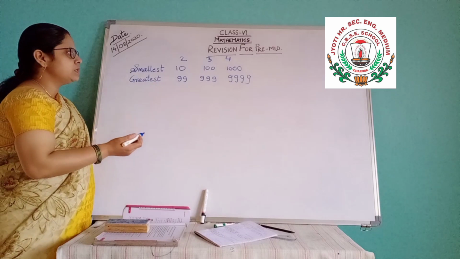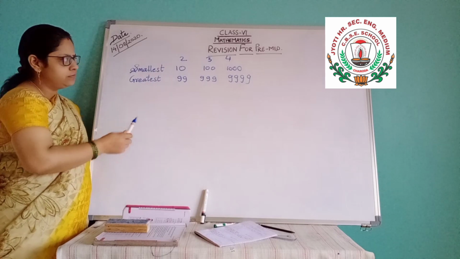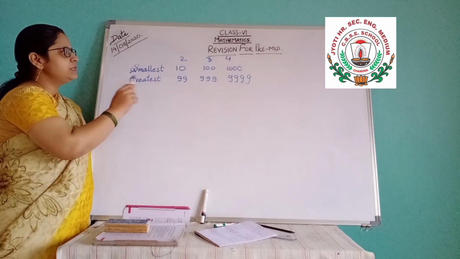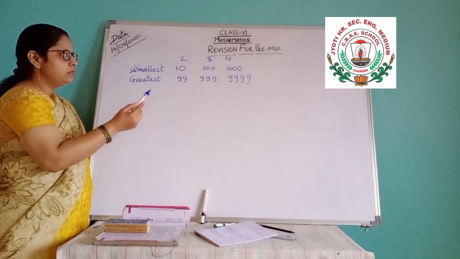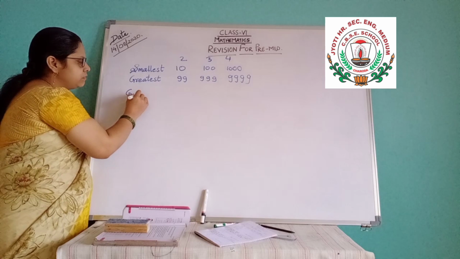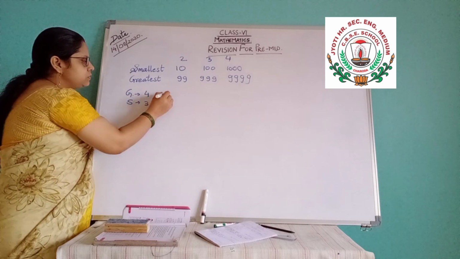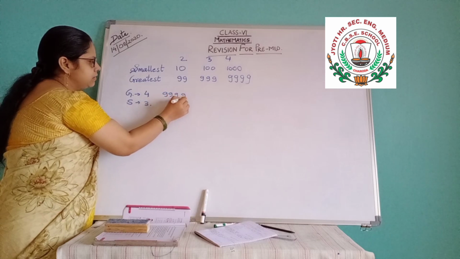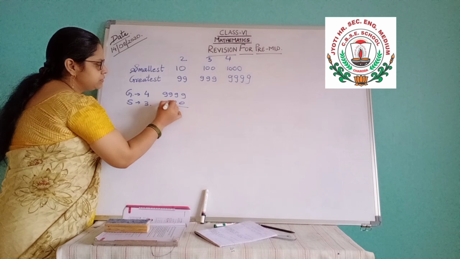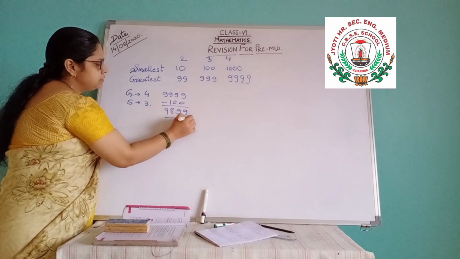Sometimes the question asks the greatest number of 4 digits and the smallest number of 3 digits: what is the difference between them? You just do it in rough: the greatest 4 digit number is 9999 and the smallest 3 digit number is 100. The difference is 9989.